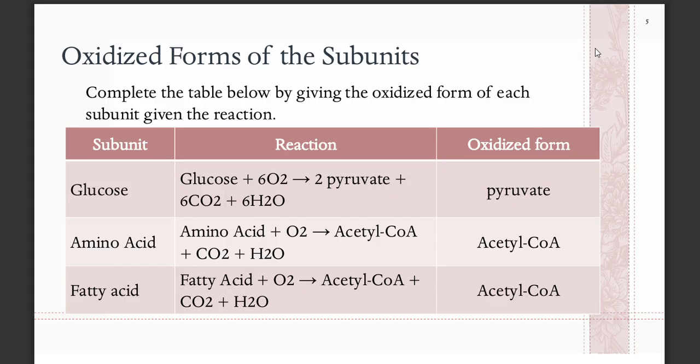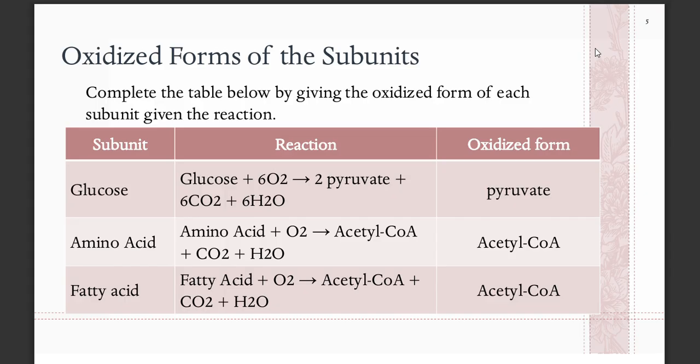Then further, these subunits have to be oxidized. These are the forms in which the body is readily able to process them. For glucose, when you oxidize glucose, you will get pyruvate. Then there are two byproducts in the form of carbon dioxide and water.